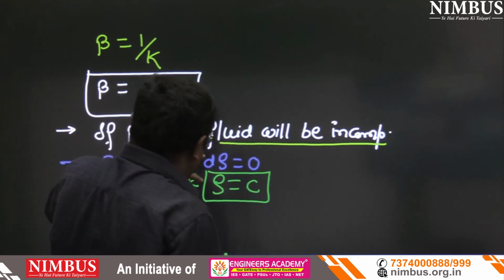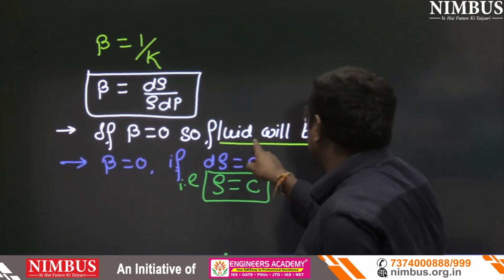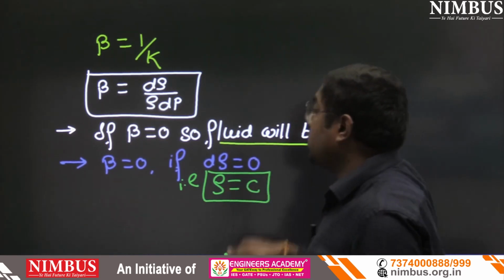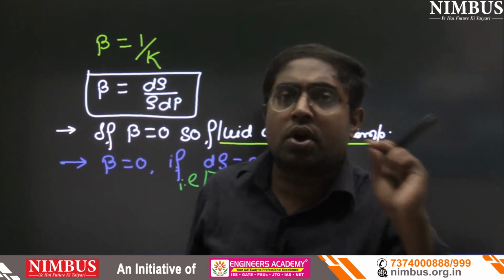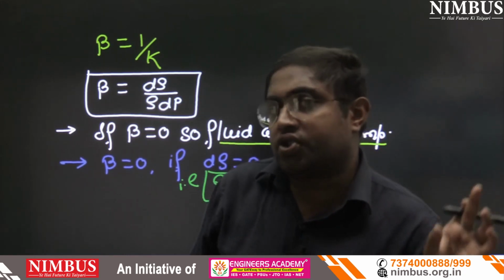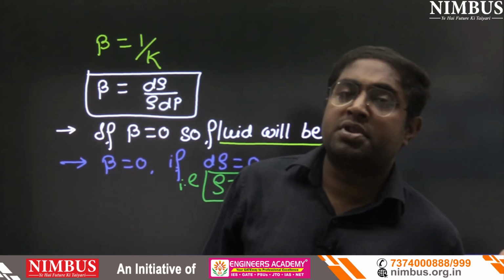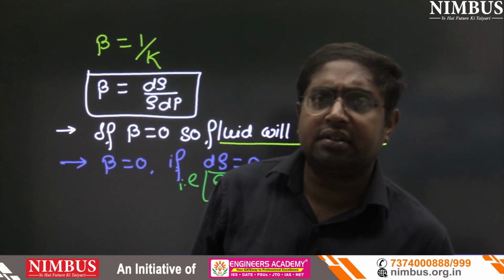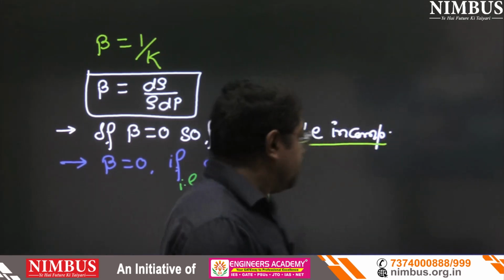If we join these two statements, can we write for incompressible fluid rho equals constant? For incompressible fluid, density remains constant, and if density remains constant, the fluid is known as incompressible. In another word, we can change the language also.